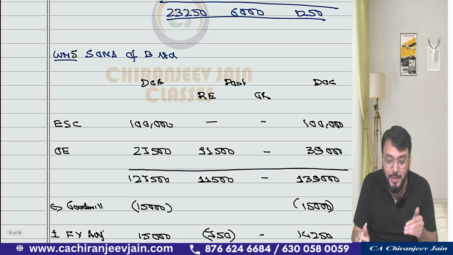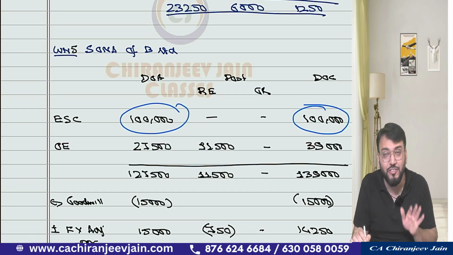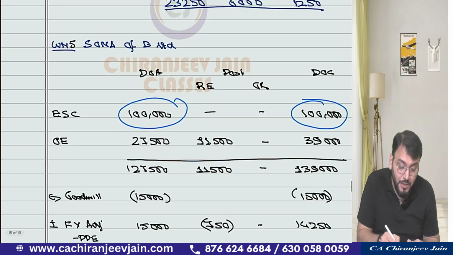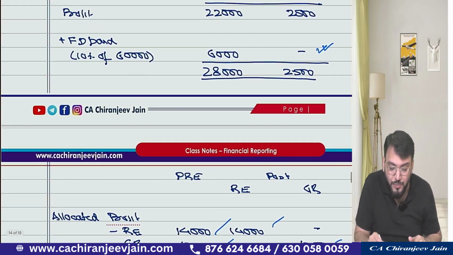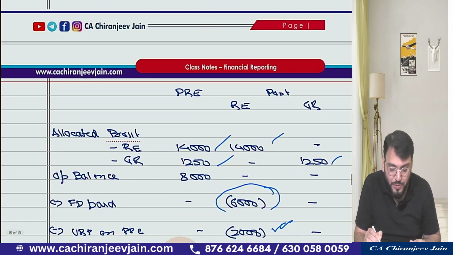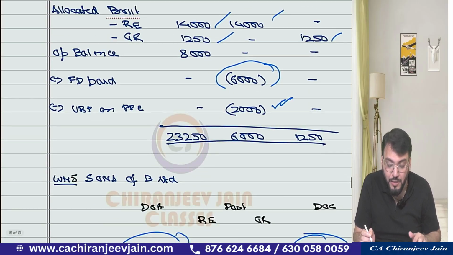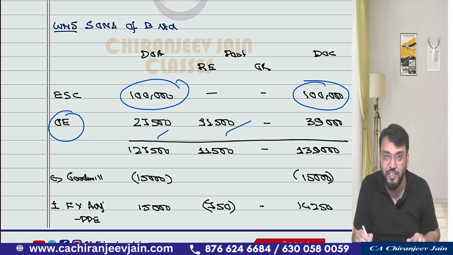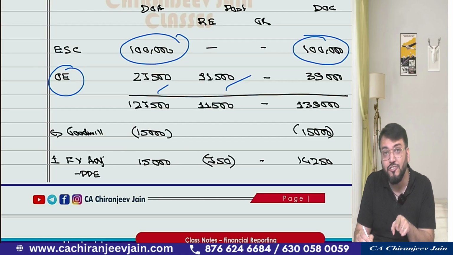Statement of net asset of B Limited. So of course we'll take equity share capital as per the information given in the balance sheet. Once again bonus share adjustment, totally ignore it. Got this point? Then other equity we'll take as per the AOP. AOP you can see we have already calculated for Bajaj Limited, 27,500 plus 11,500. So you can see 27,500, 11,500 has been taken into consideration. Correct.